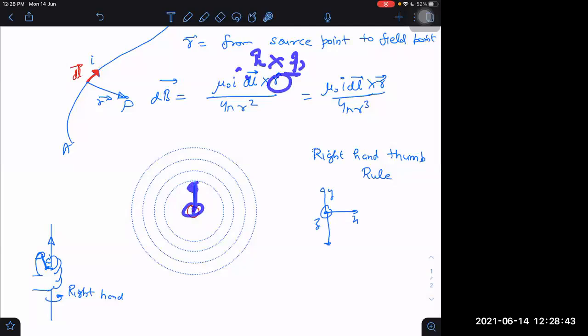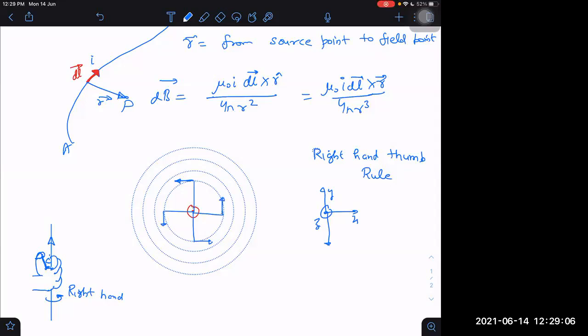K cross j. What is the direction of k cross j? Minus i cap, sir. Minus i cap. So at this point, this is the direction of the field, and it will be anti-clockwise. Once you have found it in one direction, then in the other direction it will be the same way, anti-clockwise everywhere. Tangential to the circles.